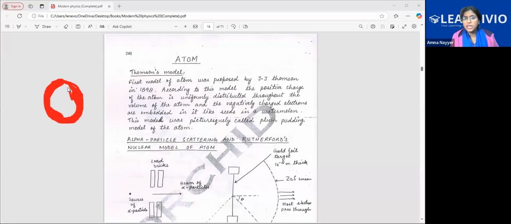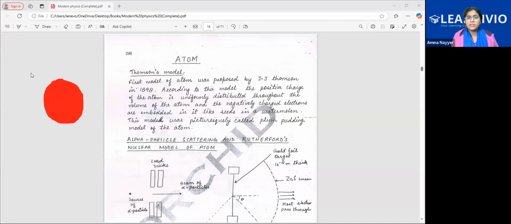You don't have spaces between them. If I draw it like this, in this entire part, it was also named the watermelon model. In the central part, the entire positive charge is there like this.